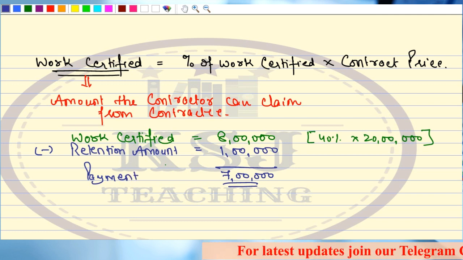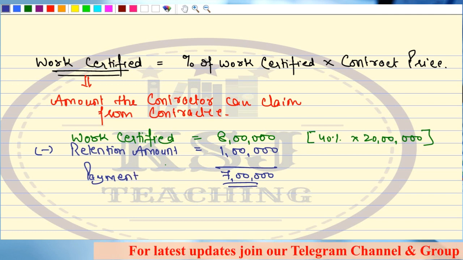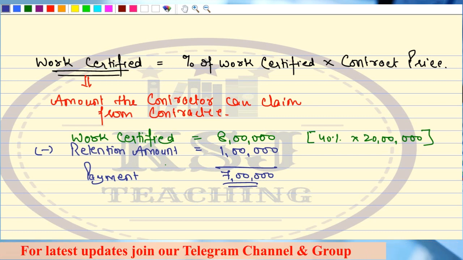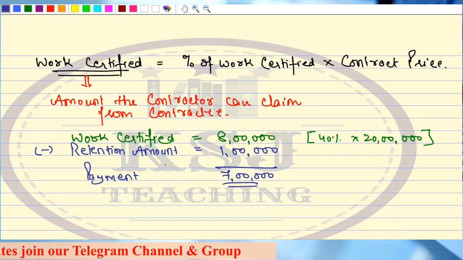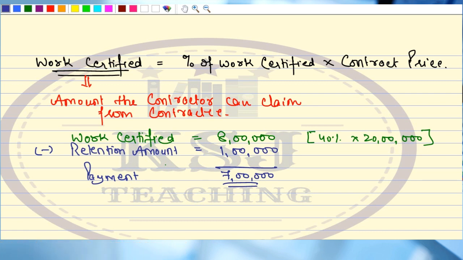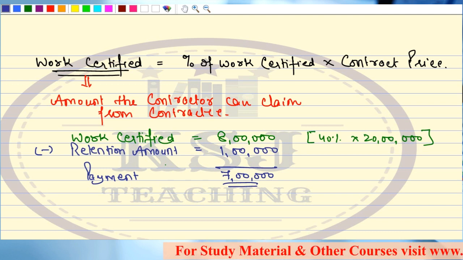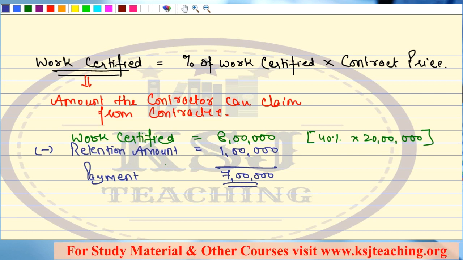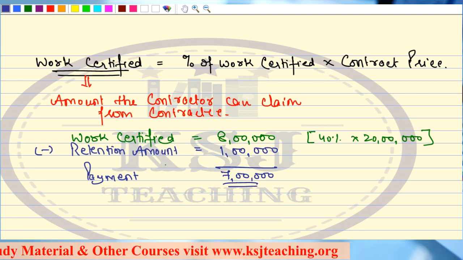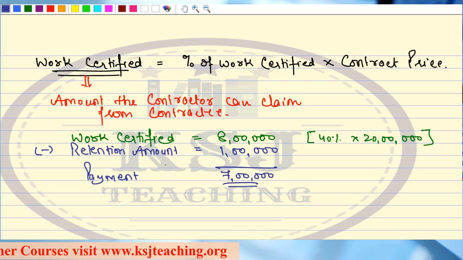Now, what is the motive of the contractee behind this? Why does the contractee want to retain 1 lakh and pay only 7 lakh even when the 8 lakh has been certified by the expert? The contractee says, sir, you have completed the work up till 8 lakh rupees. Now, what if tomorrow you don't come to the site, you stop the construction in between, where will I stand?